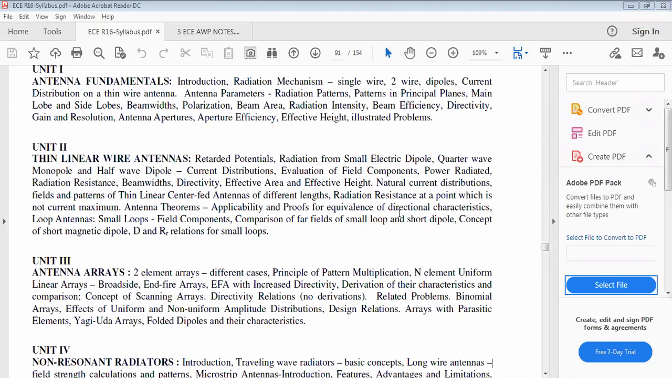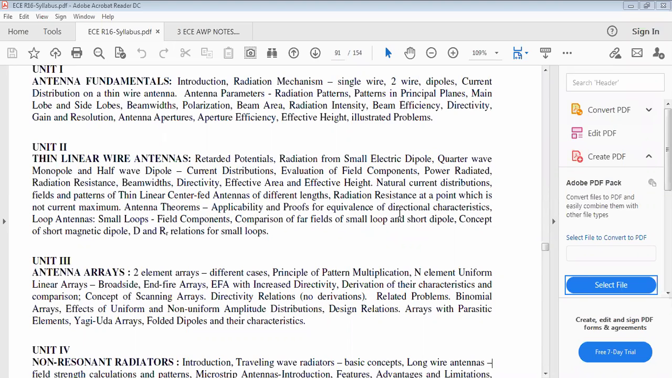In that, we already discussed two element arrays. For the two element array there are different possibilities: at the same phase, opposite phase, with two identical antennas or non-identical antennas. There are a lot of possibilities. Finally, what we get is 2 cos((π d/λ) cos θ), that is the expression we got. Please go through all the possibilities.